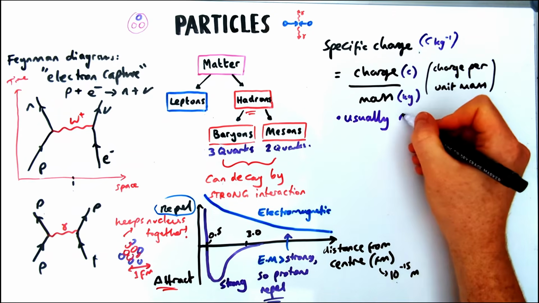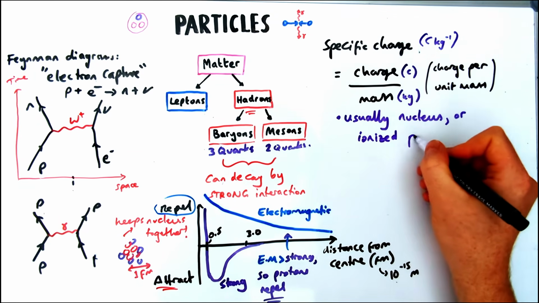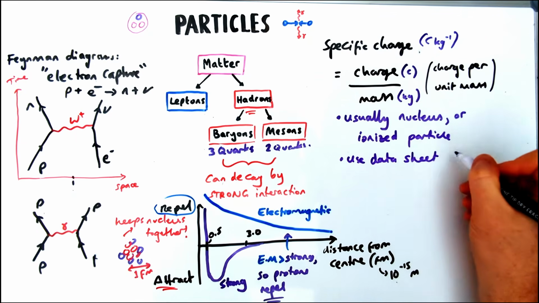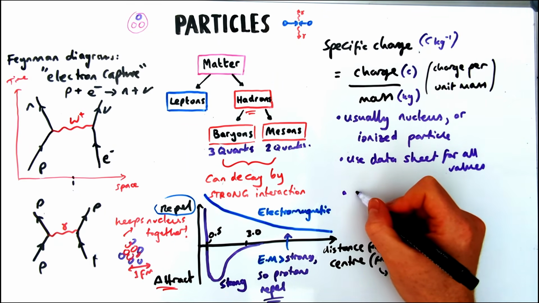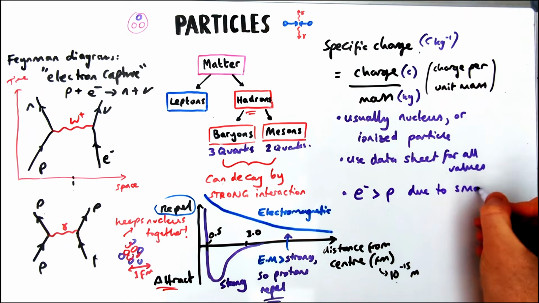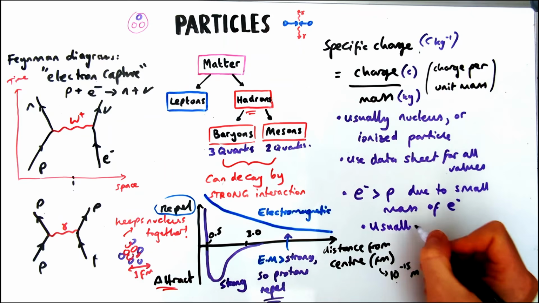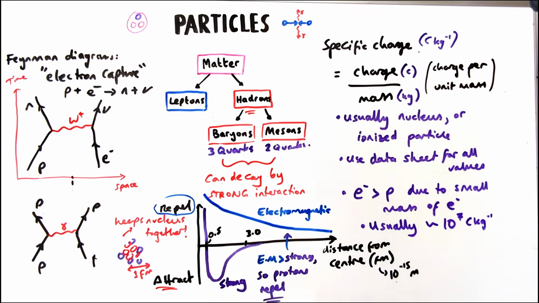So you usually get asked this question of a nucleus or an ionized particle. Obviously a normal atom wouldn't have a charge, so it wouldn't have a specific charge. And please make sure you use the data sheet for all your values, for example, to work out the charge or the mass in kilograms. Now, the specific charge of an electron is much bigger than a proton because it has a much smaller mass. That's a good fact to know. The electron has one of the larger specific charges you can get, and the values for specific charge are normally in the order of about 10 to the power 7 coulombs per kilogram.